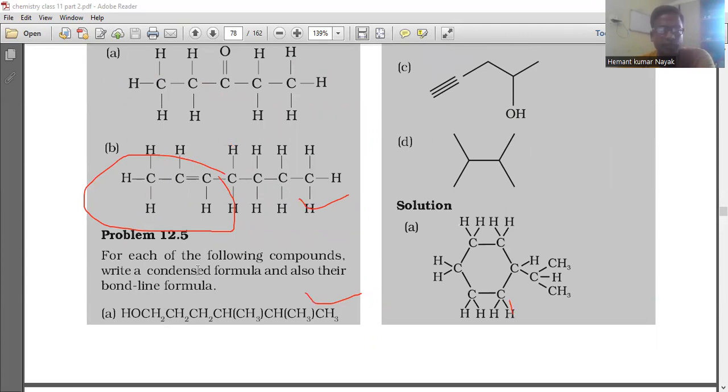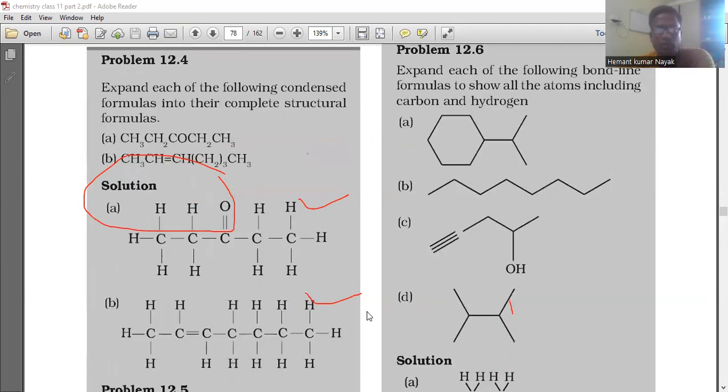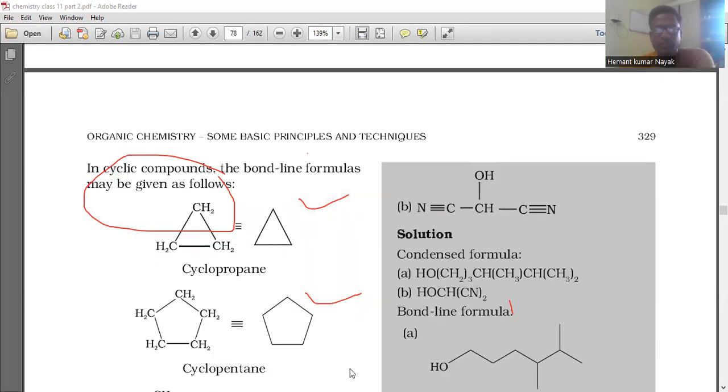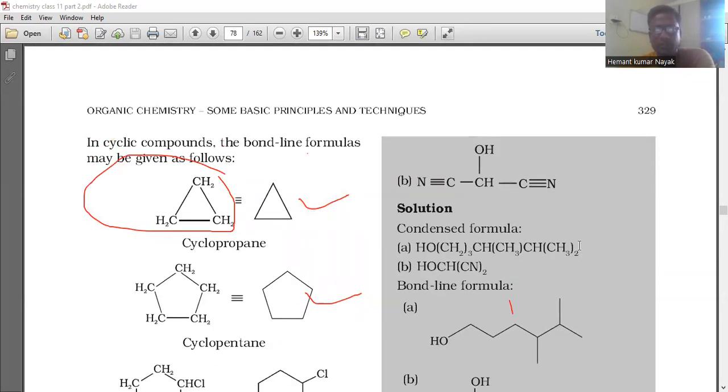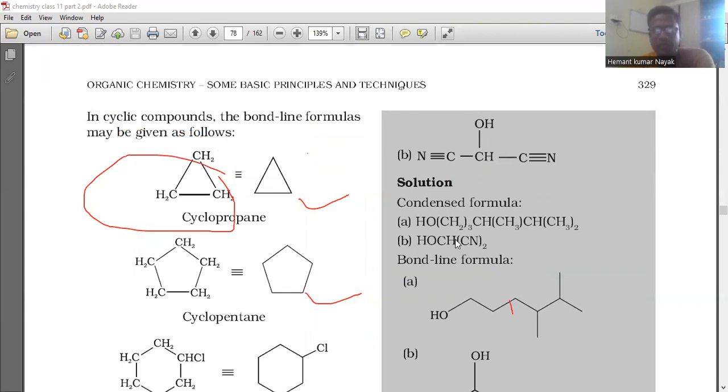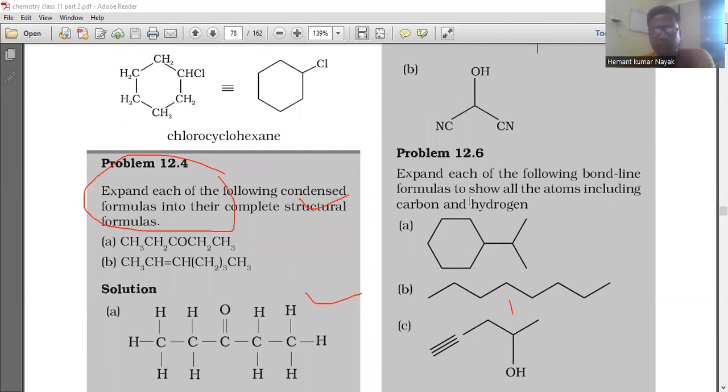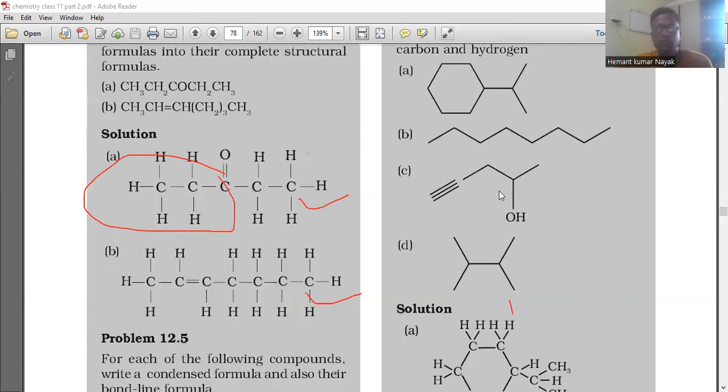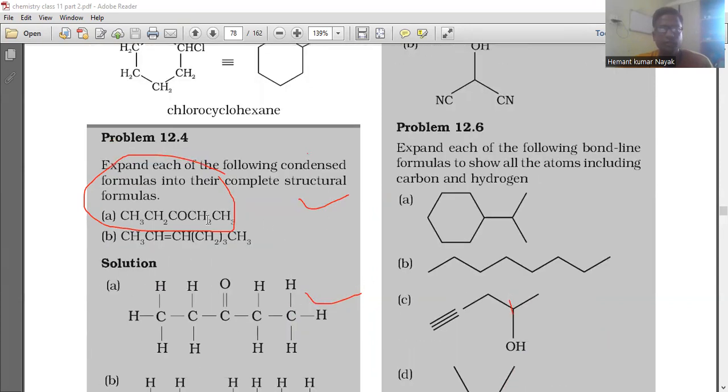The next problem says, for each of the following compounds, write a condensed formula and also a bond line formula. We can write the condensed formula like that, and the bond line formula we can represent like that. So this is just the representation of different structures: structural, condensed, and bond line. This is the bond line, this type is structural, and this one is condensed.